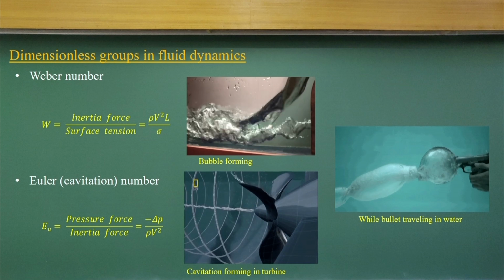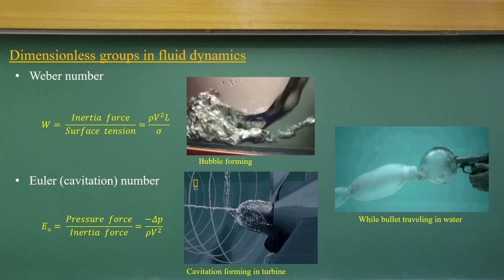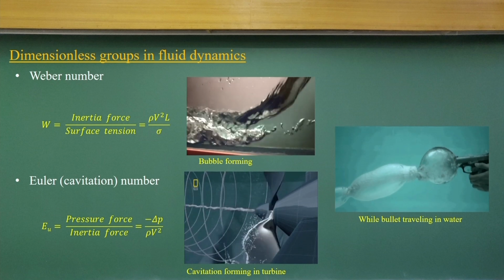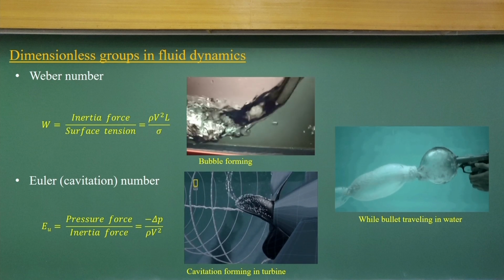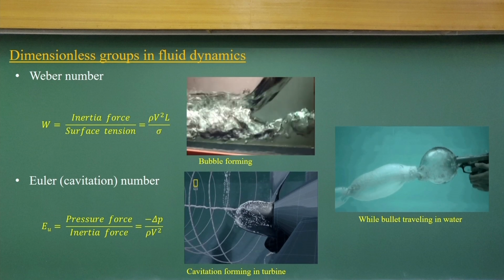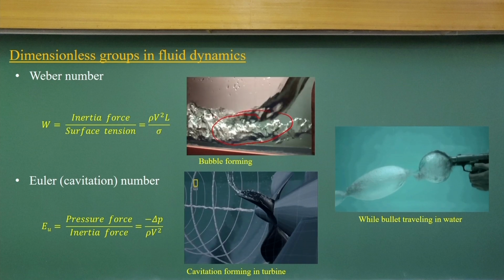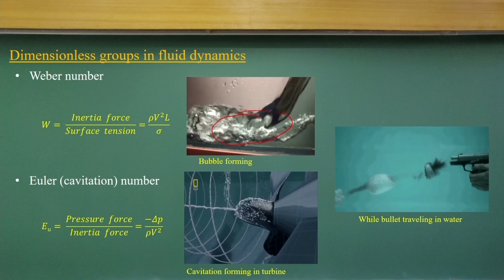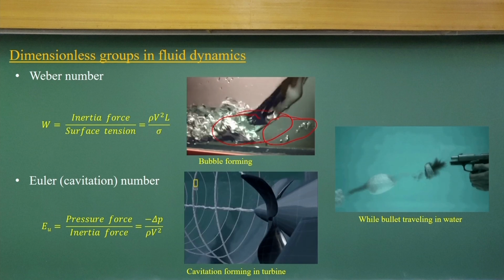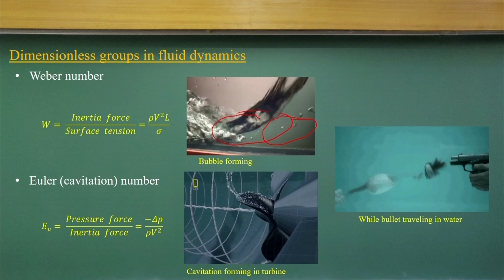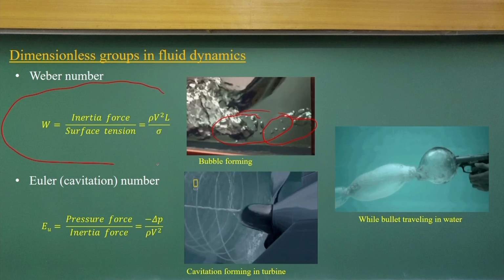I repeat, please remember these two numbers because these are very common numbers: the Reynolds number and the Froude number. Now, if you look at the other two numbers, we do not use them many times, but nowadays, at the level of the fluid mechanics problems we are solving, we look at these too. One is where surface tension dominance is there. For example, if you look at these bubble formations, all of this is because of the surface tension force. So if I focus on these bubble formations, then I should look at the Weber number, which represents a ratio between inertia force and surface tension.